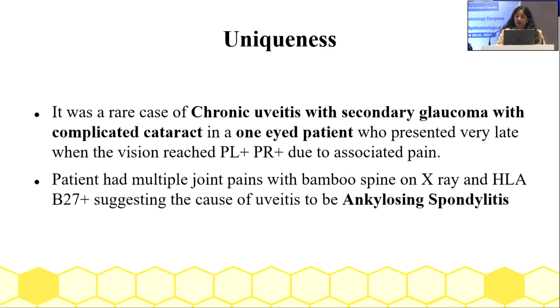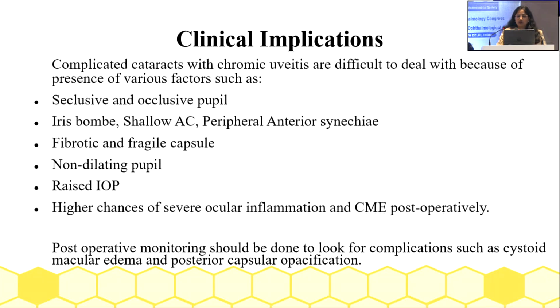The patient had multiple joint pain with bamboo spine on X-rays and was HLA-B27 positive, suggesting ankylosing spondylitis. So clinical implications include that complicated cataracts with chronic uveitis are difficult to deal with because of the number of complications, and post-operative monitoring should also be done to look for complications such as CME or posterior capsular opacification.